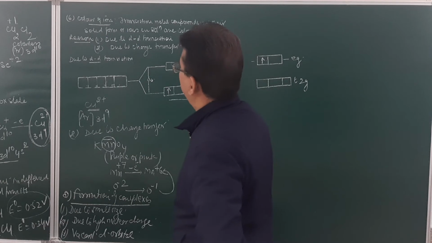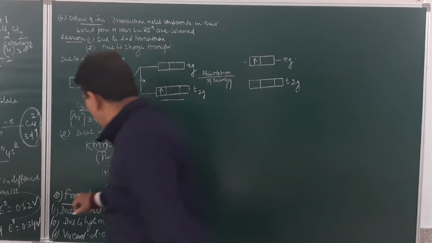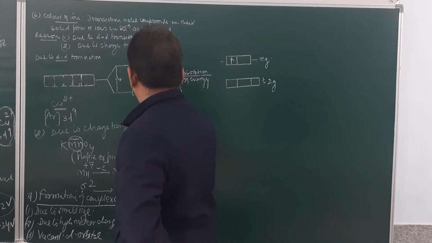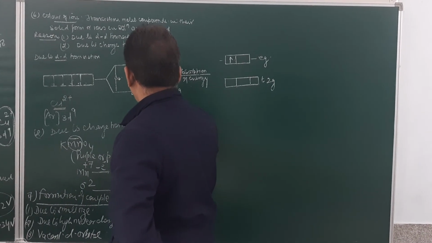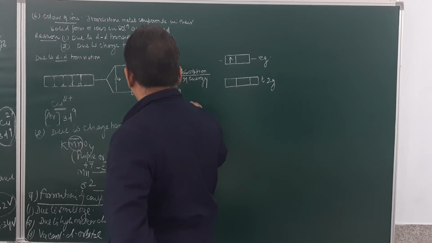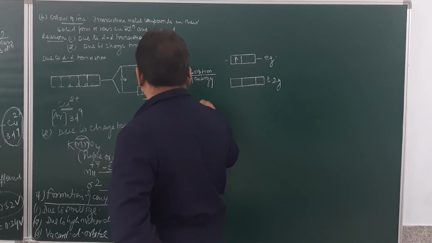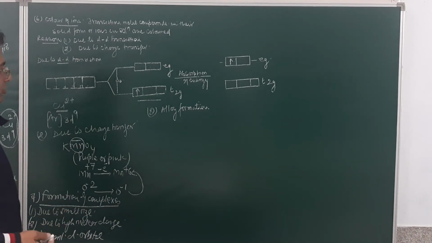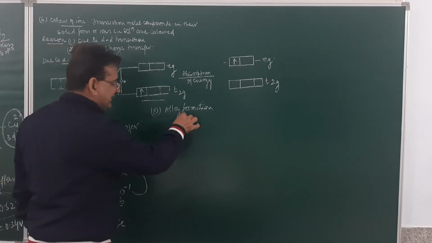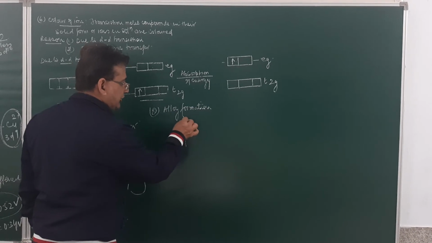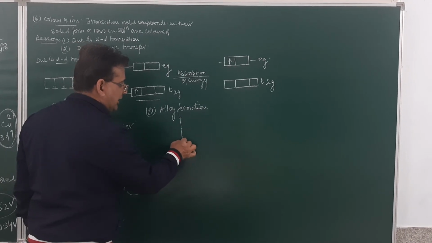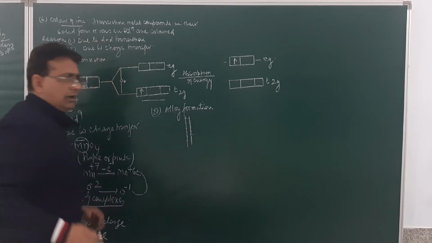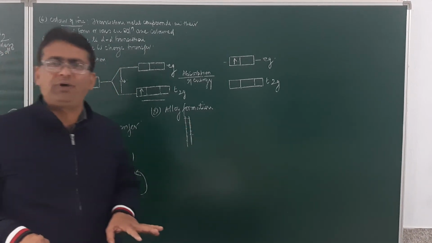Now the next property, which was the 7th property, is alloy formation. Now the question arises, why does the transition metal atom form alloys? The reason for this is very simple. The size of the transition metal atoms is almost similar. Am I clear? There is not much difference in the size of transition metals.